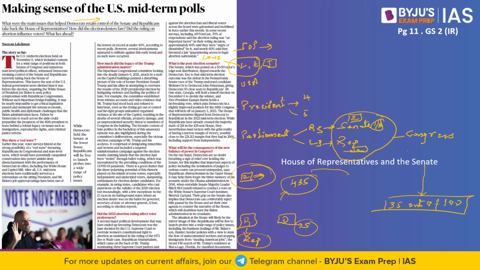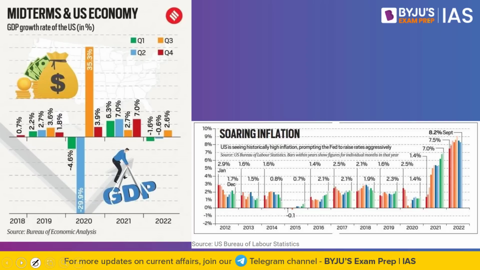Before the elections, what were the issues that were in the picture? Before the elections, there were multiple issues in the picture. So they had to fight the elections. So what were the epicenter of these elections? One was with respect to the abortion laws. Second was in terms of immigration. Third was in terms of the crime rate that is prevalent in the United States of America. Fourth is in terms of inflation, and fifth is in terms of the overall US economy. So both the political parties had to fight these elections for the Congress in terms of all these aspects.